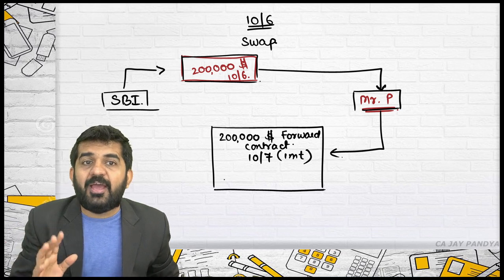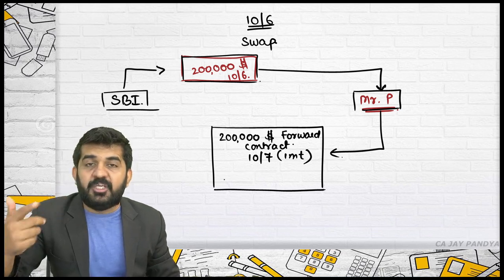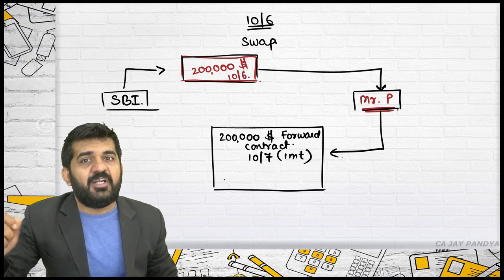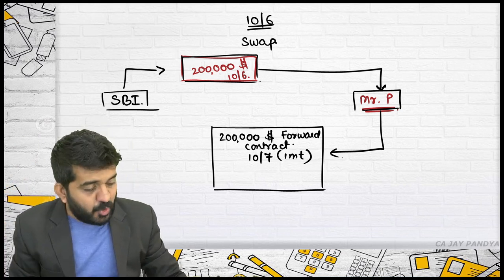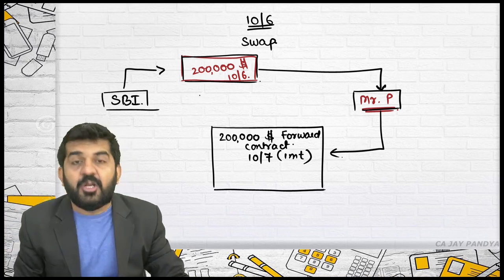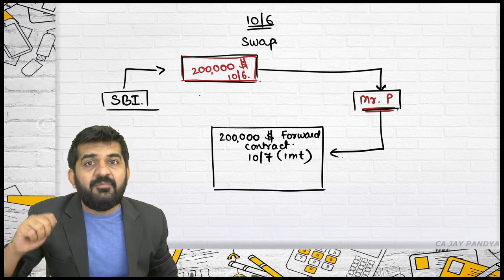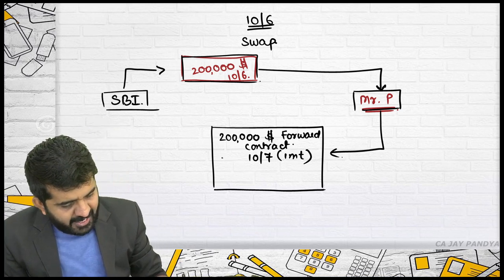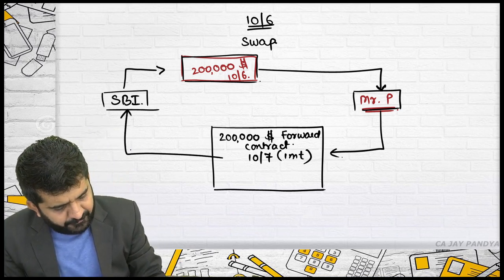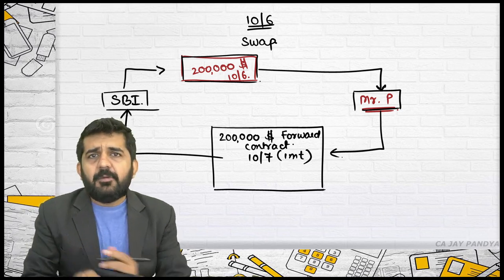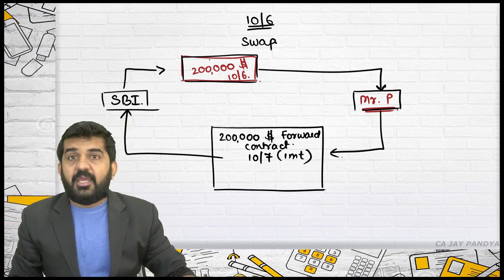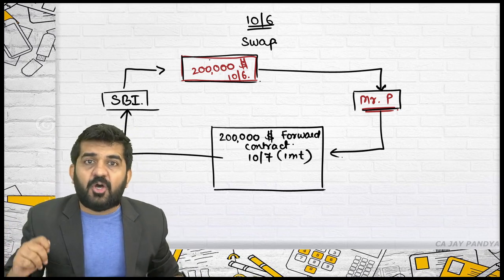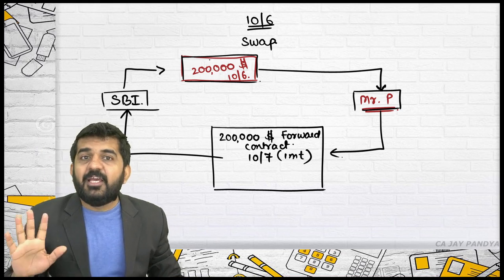Bank wants to have this purchase contract because it knows that the person who has cancelled or not performed the contract will come one day and I'll have to sell the dollars. So I want the dollars, but not in spot because today he has not come. He will be coming in future. So for future, I have already purchased $2 lakh and I want this from Mr. P. Mr. P is ready. That okay, I want $2 lakh today. I am having a document of $2 lakh forward, which I'll be giving you.